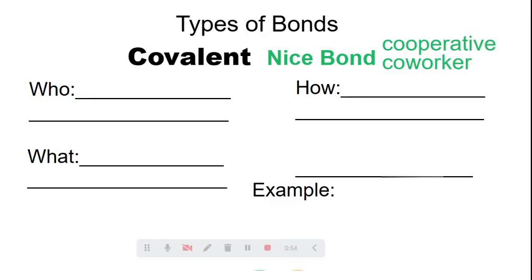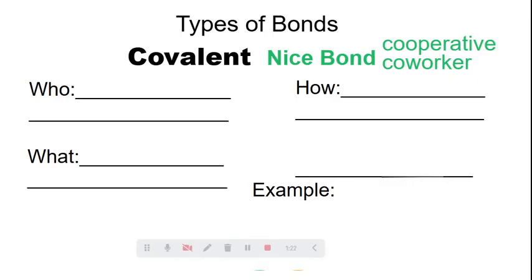So let's rewind for a minute and let's talk about in your body we have many covalent compounds. Covalent compounds are basically when atoms will share electrons. I can't emphasize this enough. This is sharing, sharing, sharing, covalent. The bond forms when atoms share electrons, which is our covalent bond. Share, share, share. Nice bonds, covalent.